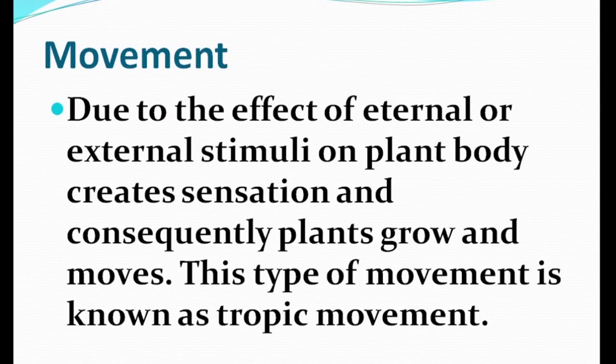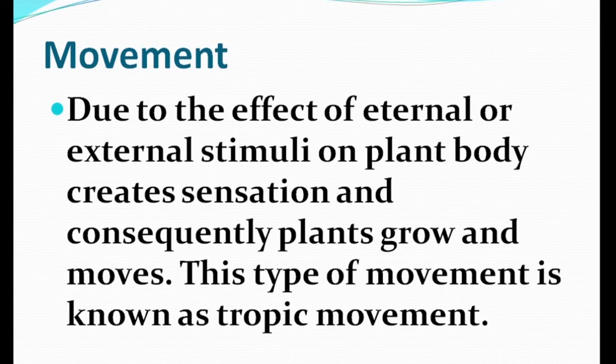Now, movement. We know that like other living organisms, plants also have sensitivity. Due to the effect of internal or external stimuli on the plant body, it creates sensation and consequently the plant moves and grows. This type of movement is known as tropic movement. In our everyday life, we also see that plants grow upward towards the source of sunlight.